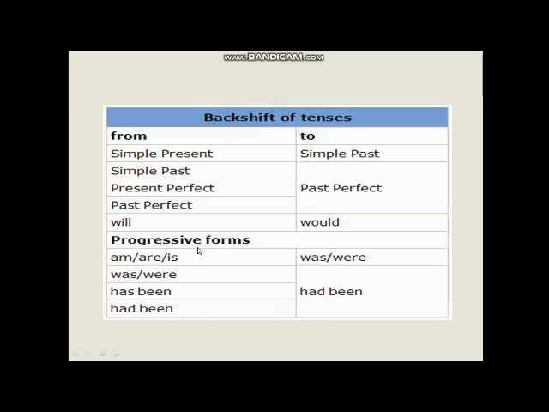Then the progressives move to past as well. The present progressive becomes past progressive. For example, has been becomes had been. This is present perfect and it becomes past perfect, plus the verb in the ing form, of course. This is present perfect continuous and this is past perfect continuous.